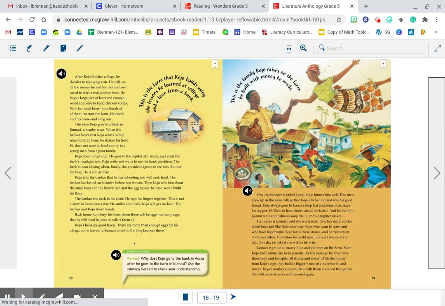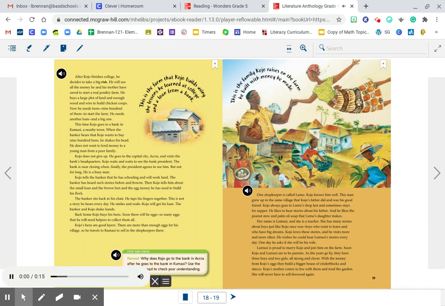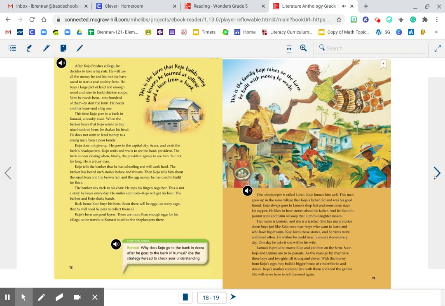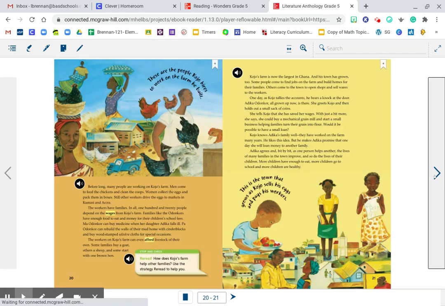There was just one I passed, sorry. You can click on the stop and check so you can think about what you're reading. Stop and check. Reread. Why does Kojo go to the bank in Accra after he goes to the bank in Kumasi? Use the strategy reread to check your understanding. So you can click through there and take a moment to think about what you're reading. Here's another stop and check.